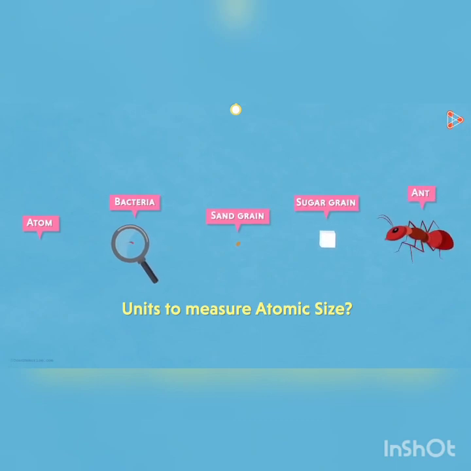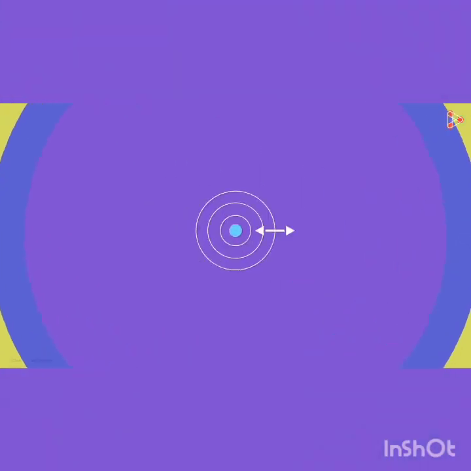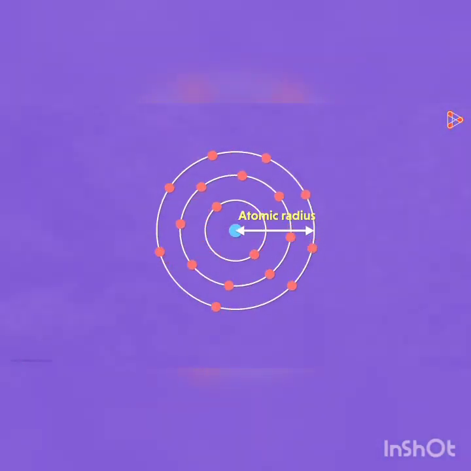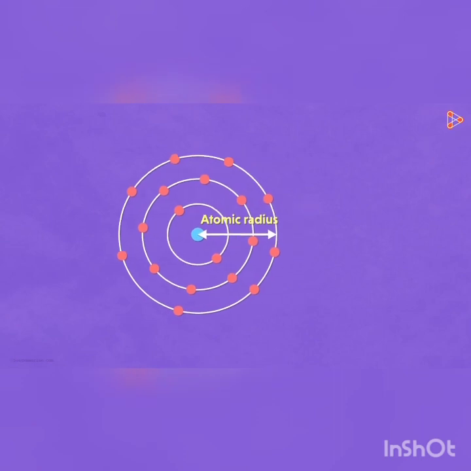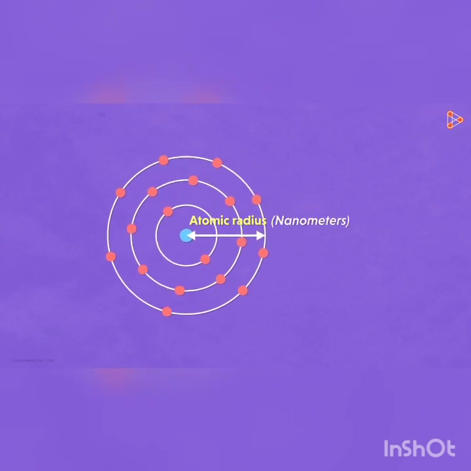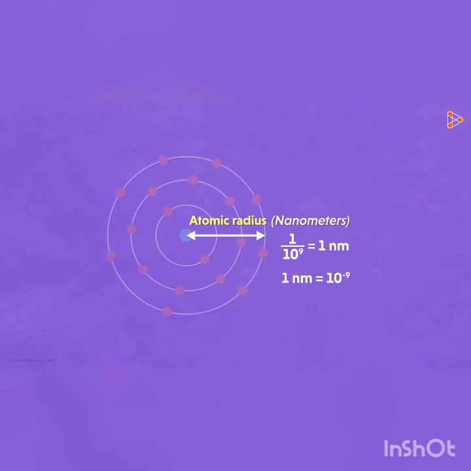Yes, in spite of the atom being tiny, we still measure the atom with atomic radii. The radius of an atom is measured by a unit called nanometer. Do you know what a nanometer is? In simple words, 1 by 10 raised to 9 meter is equal to 1 nanometer. That means 1 nanometer is equal to 10 raised to minus 9 meter. That means 1 nanometer is very small. So atoms are measured in nanometers.